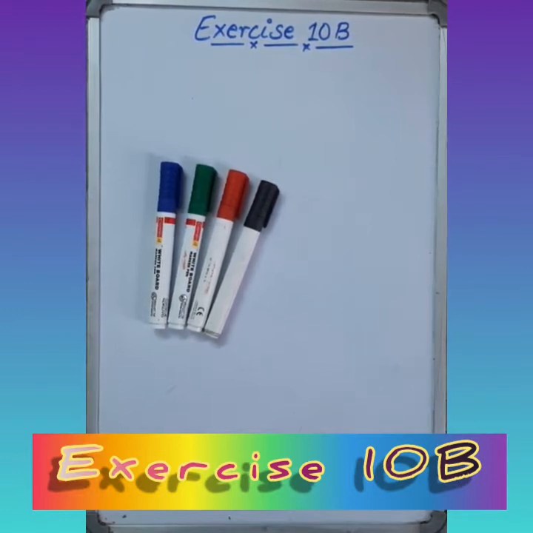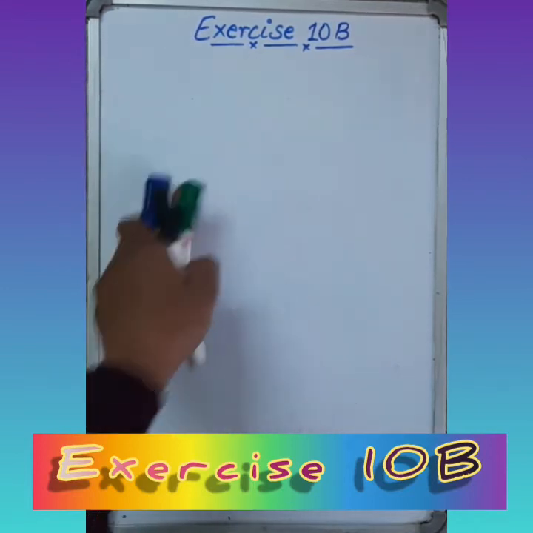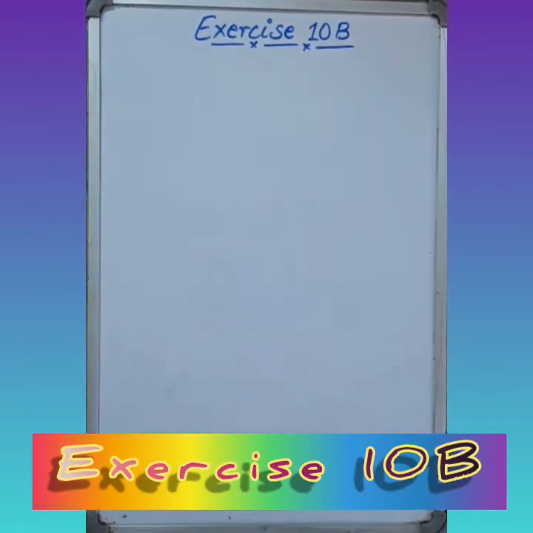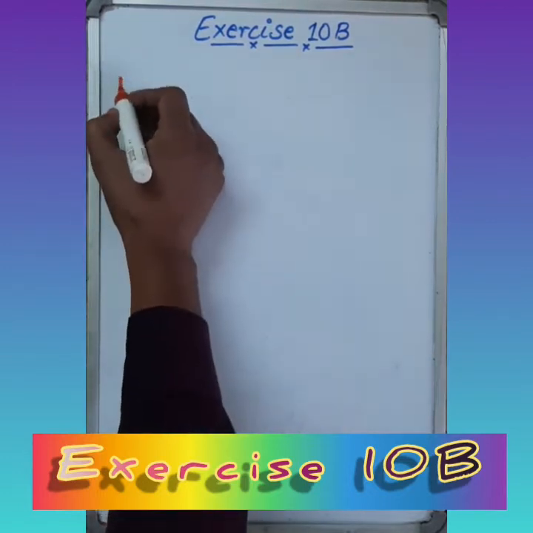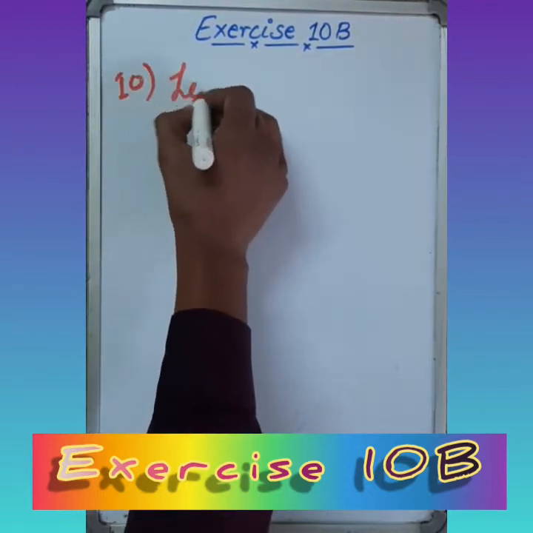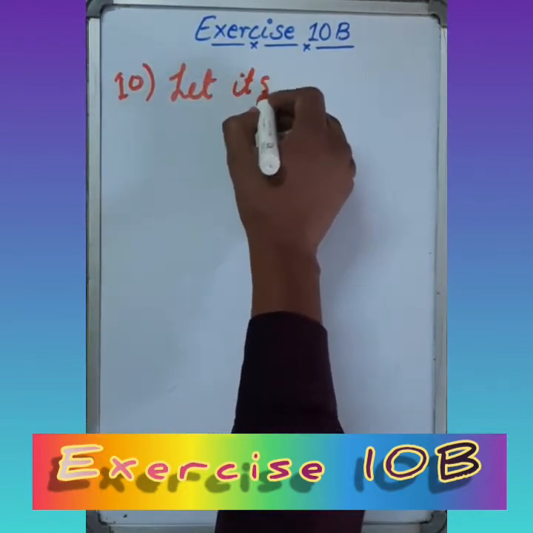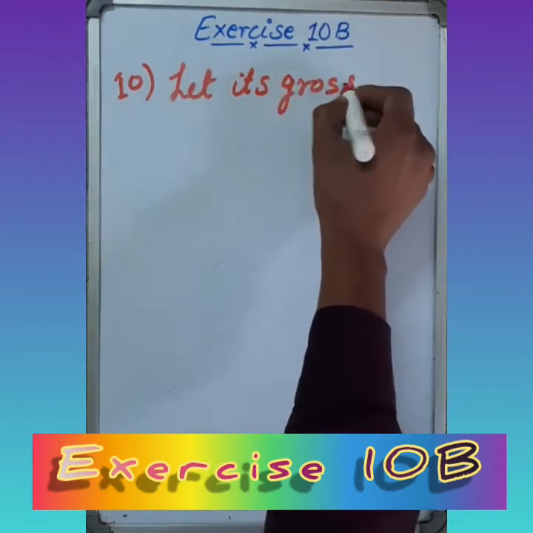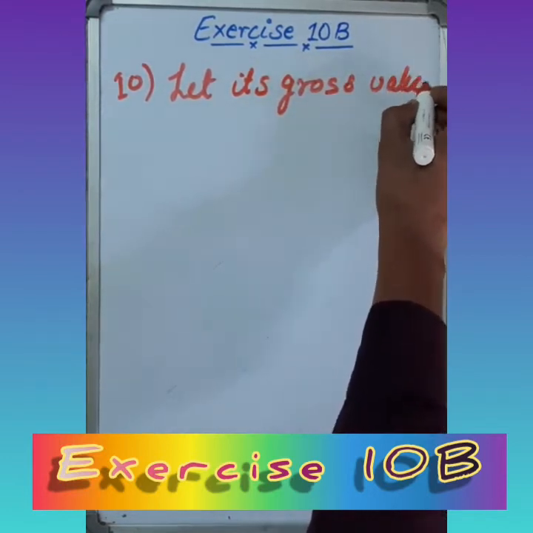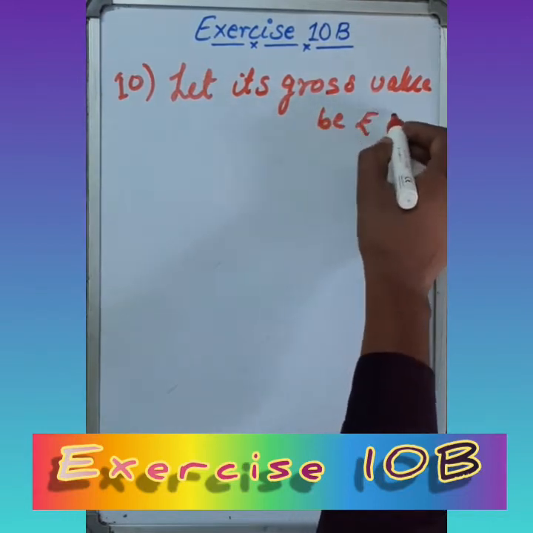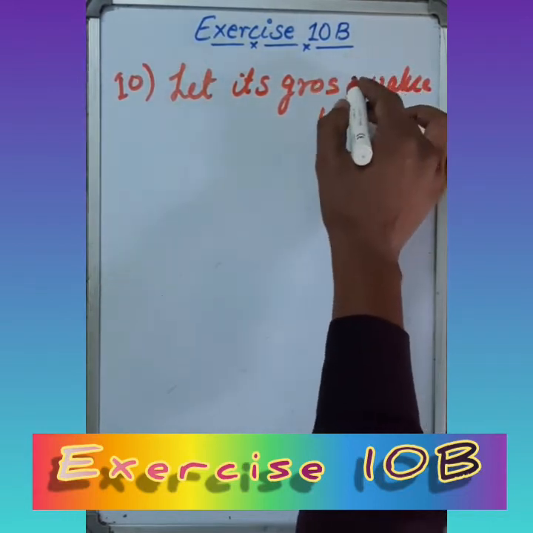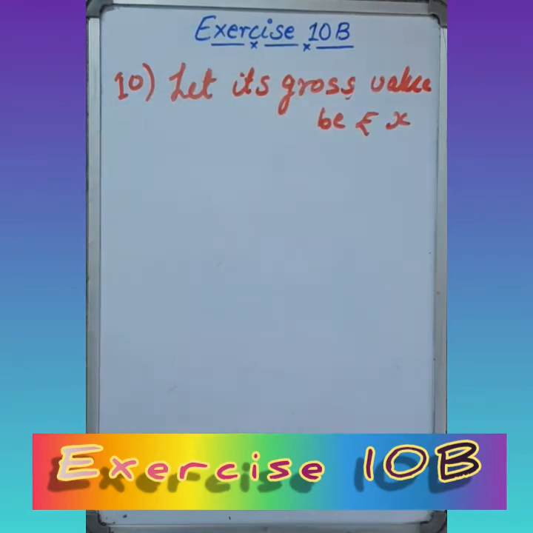So first of all, we are going to assume that value will be x. Look at question number 10. Let its gross value be rupees x. After deducting a commission of 5%, the mob cost is 15,200.